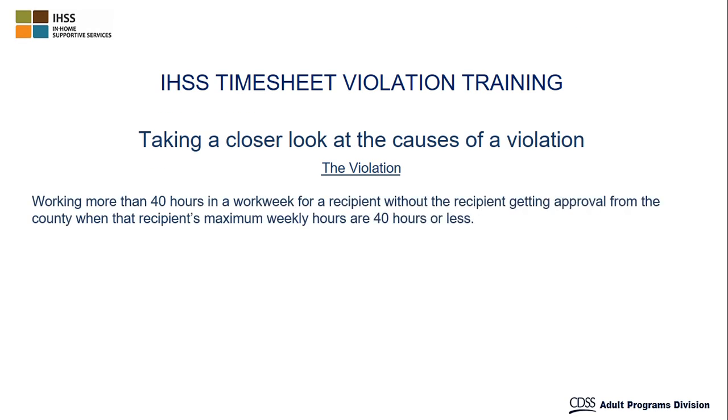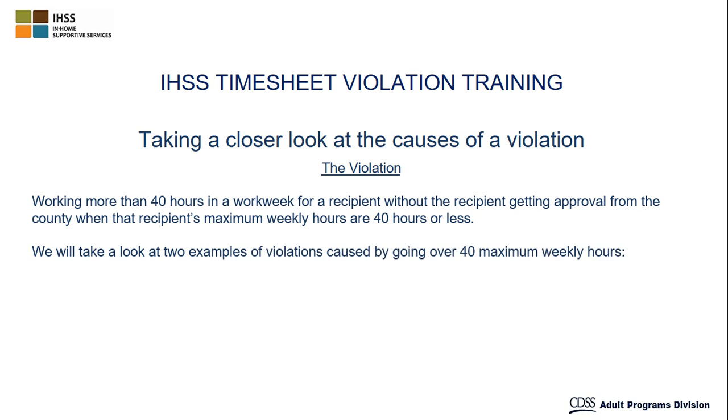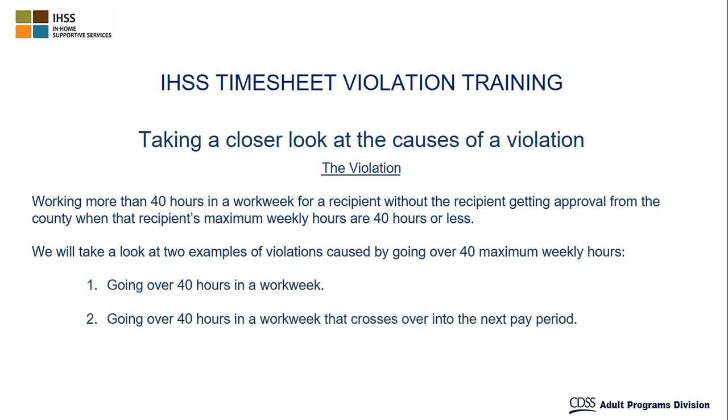Now, let's take a closer look at the weekly overtime violation. We will take a look at 2 examples of violations caused by going over 40 maximum weekly hours. 1. Going over 40 hours in a work week, and 2. Going over 40 hours in a work week that crosses over into the next pay period.